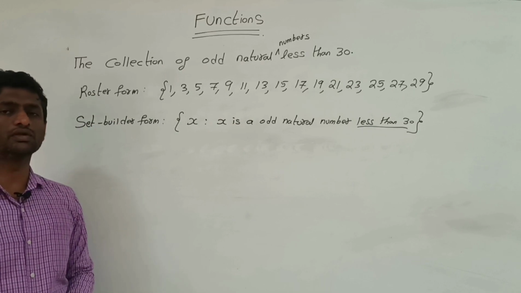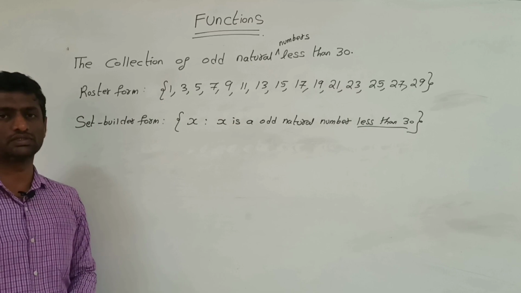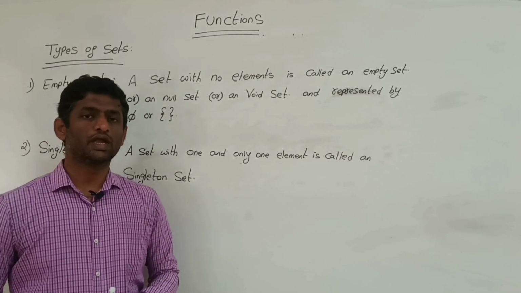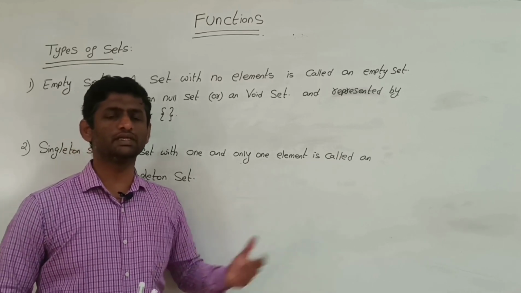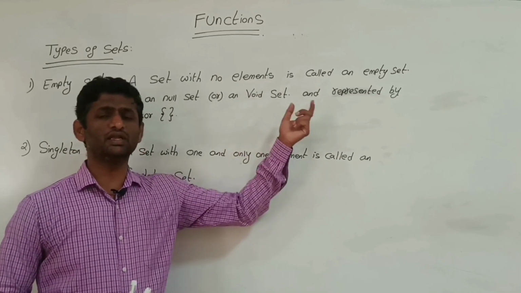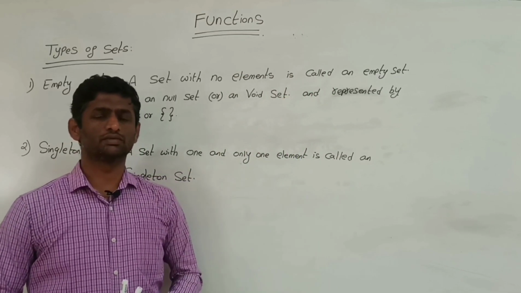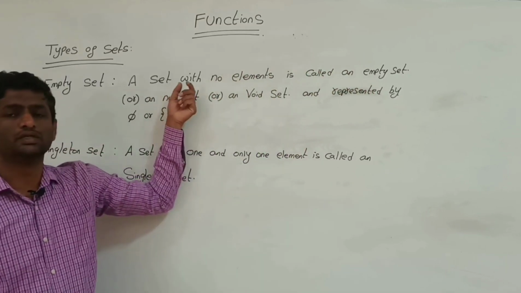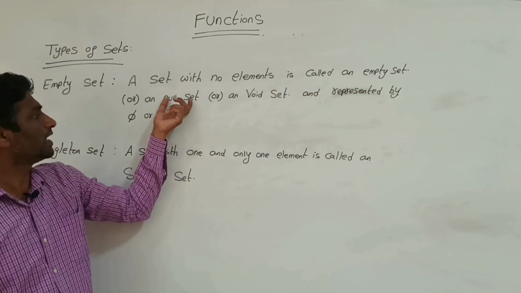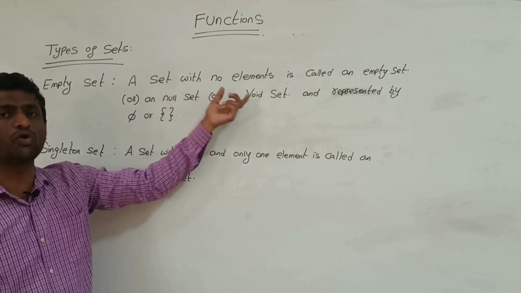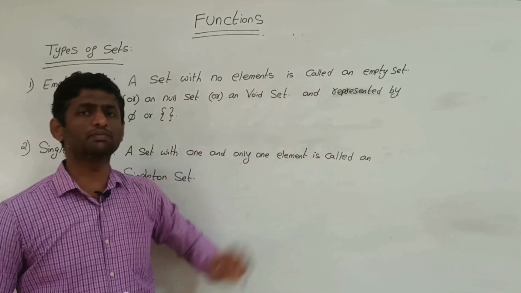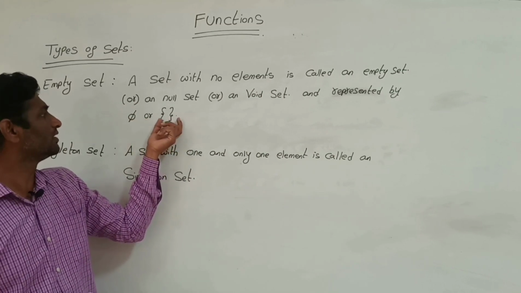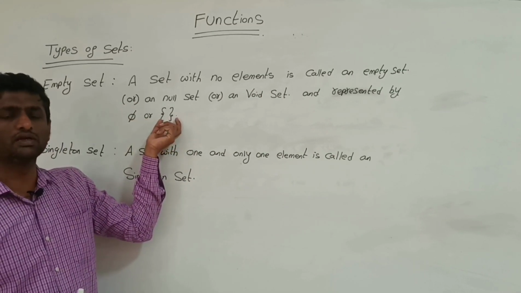Next, we'll go for types of sets. Empty set. What is an empty set? It is a set with no elements present in the set. It is called an empty set, or another name for the empty set we can say is null set or void set. And it is represented by phi, or just no elements in the set.